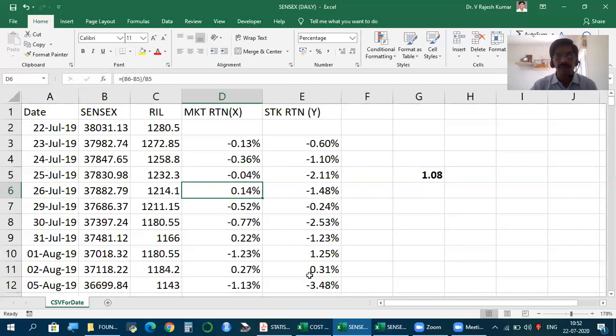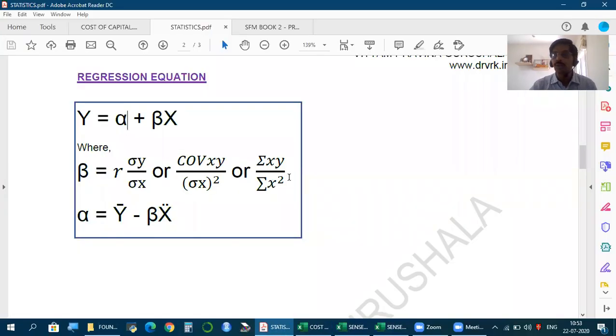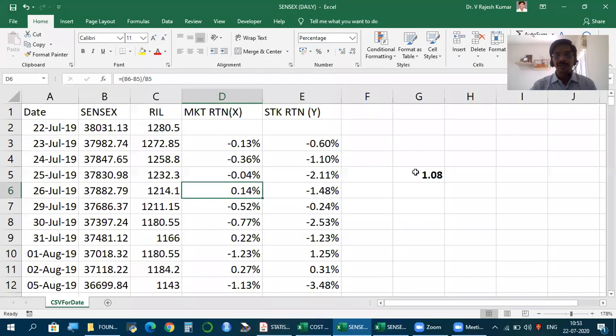And once we have X and Y, what all calculation to make, we have seen, but we will once again see. Please ensure you refer back to our video on statistics. We will repeat the steps here. But in statistics, beta is also called slope. I just used the Excel function in short, but we will practice how to make this calculation.